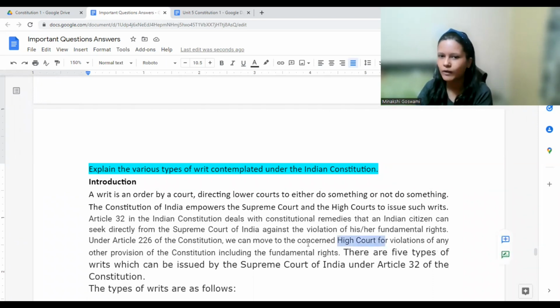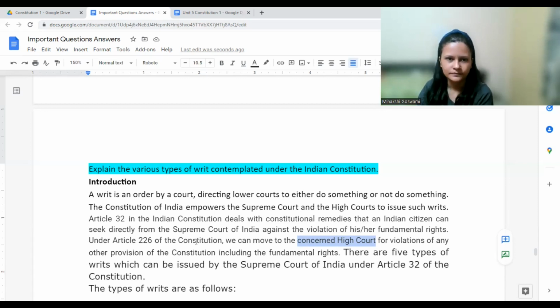Now, why am I mentioning the concerned High Court? If your right was violated by some department of Karnataka, you need to go to the Karnataka High Court. If it was violated by some department of Punjab, you need to go to the Punjab and Haryana High Court. Wherever your right was violated, you would go to that particular court for enforcement of your rights. So both the Supreme Court as well as the High Court have writ jurisdiction. Other subordinate courts do not have it, like the Magistrate Court, Sessions Court, Civil Court. These are not having this power.